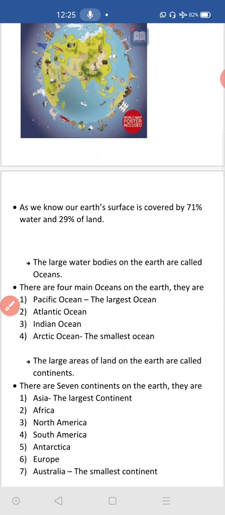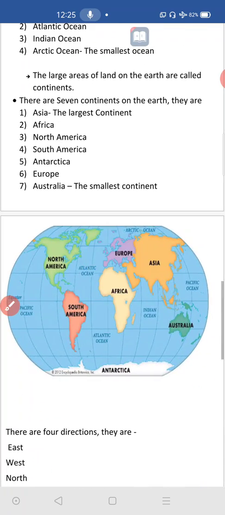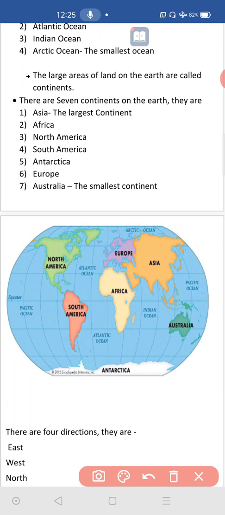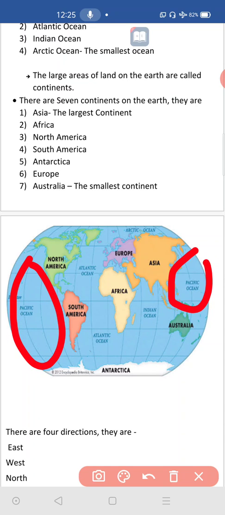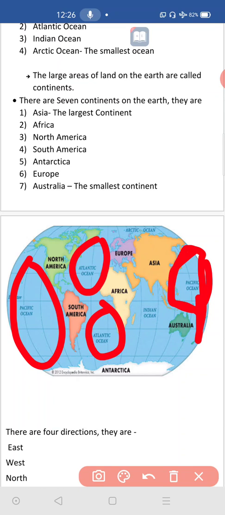So where they are located, you can look at this map properly. First one is what? Pacific Ocean. Here you can look. This area is considered as Pacific Ocean. It is the largest ocean in the world. And the second largest ocean in the world is Atlantic Ocean. You can see the Atlantic Ocean here.